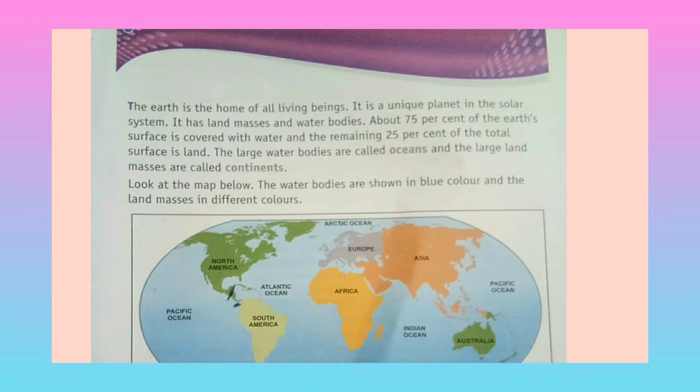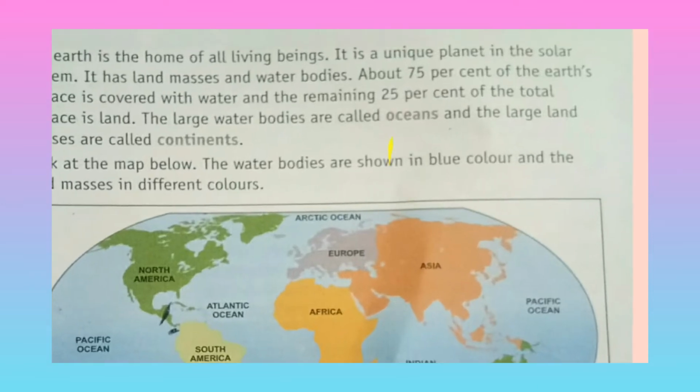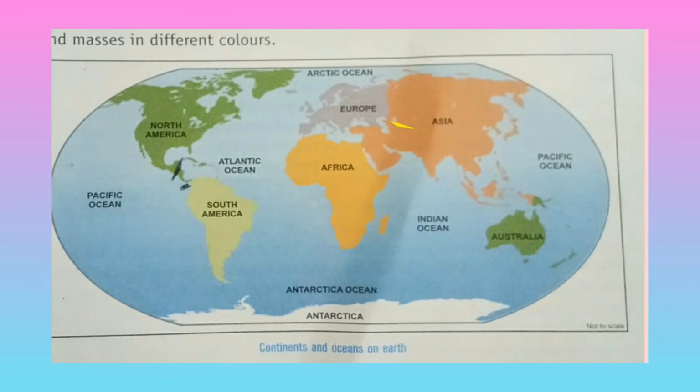It is a unique planet in the solar system. It has land masses and water bodies. About 75% of the Earth's surface is covered with water, and the remaining 25% of the total surface is land. The large water bodies are called oceans, and the large land masses are called continents. Look at the map below. The water bodies are shown in blue color and the land masses in a different color. Here is the map.